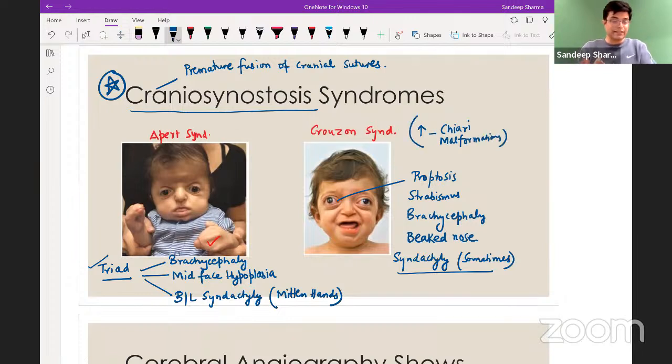So this is how you will distinguish between Apert syndrome versus Crouzon syndrome. Extremely important, and just revise it once again before you sit for the exam. Right? Let us move further.